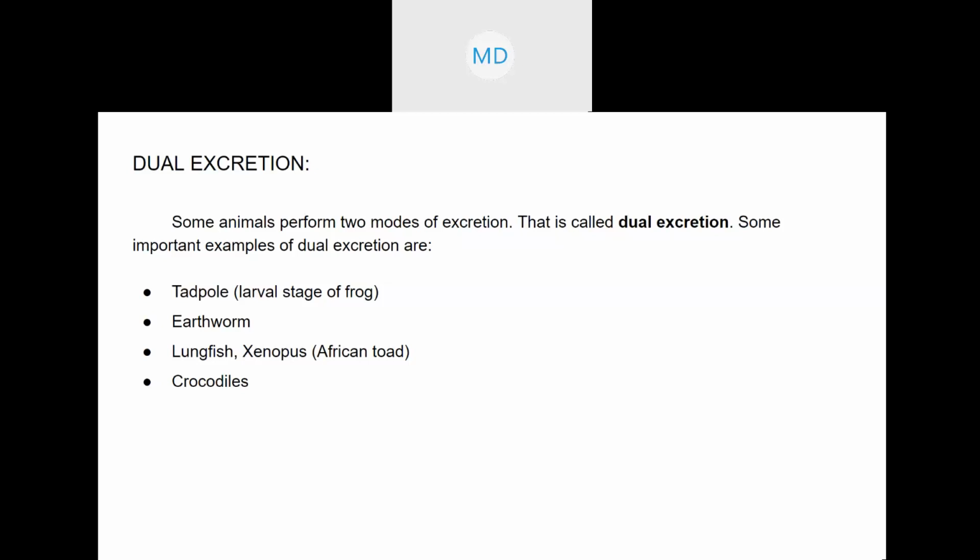Okay. Next, there are crocodiles. Same for them. Crocodiles also. When they're in the water, they show ammonotelism.